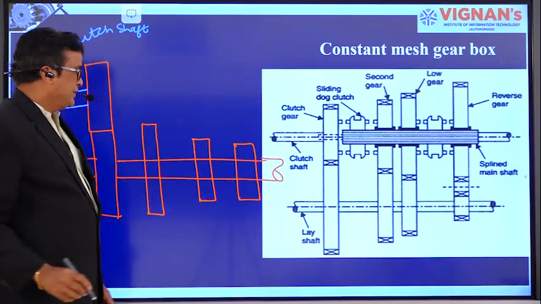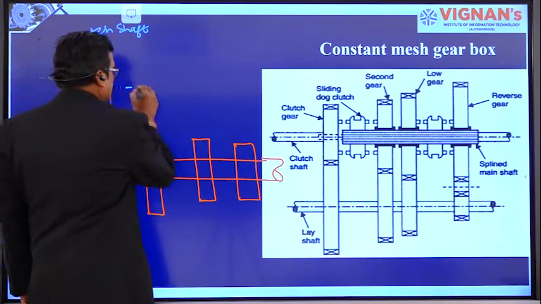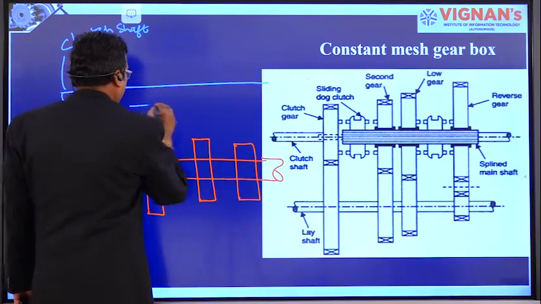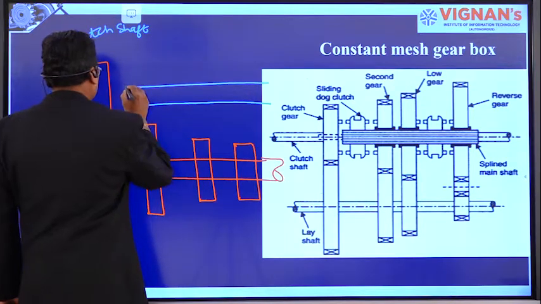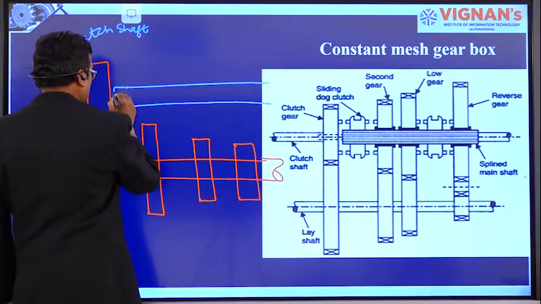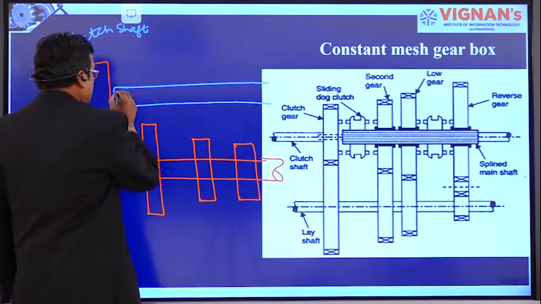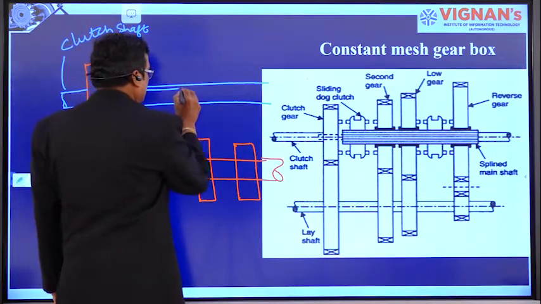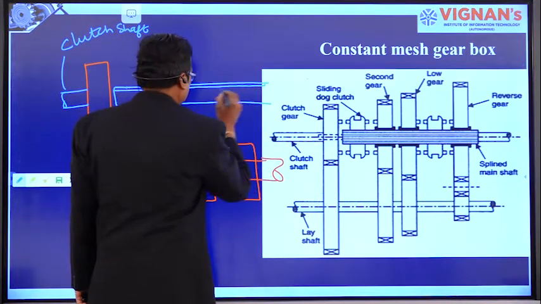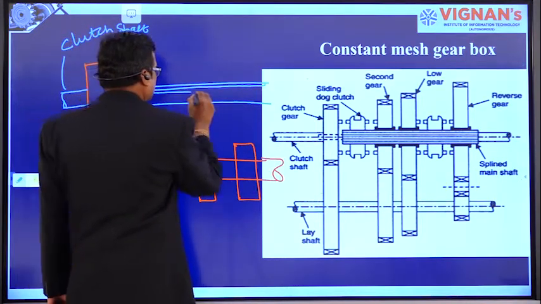Now here, the gears on the main shaft, right? The main shaft is a splined main shaft. As I told you, it consists of splines like this.